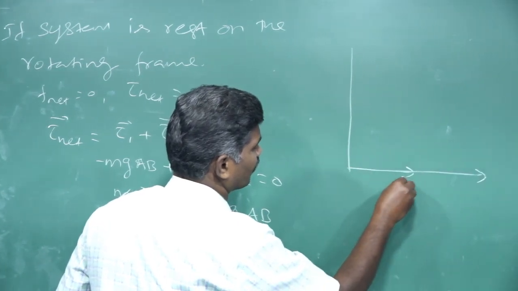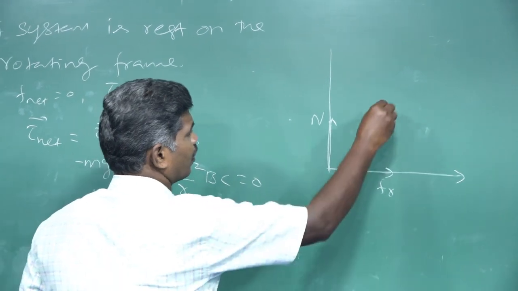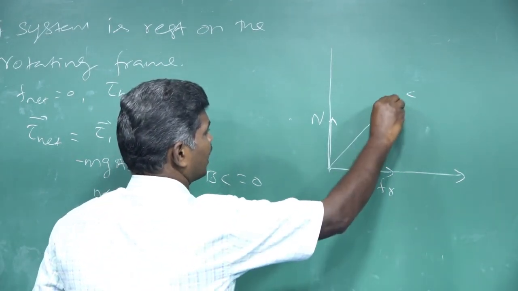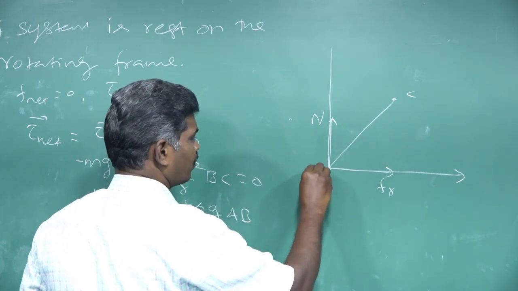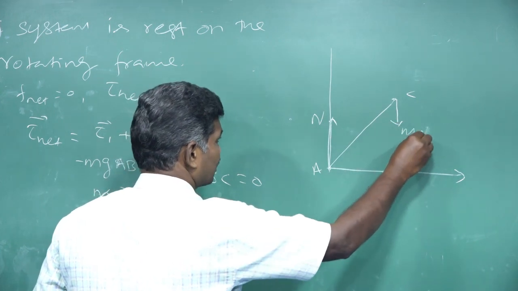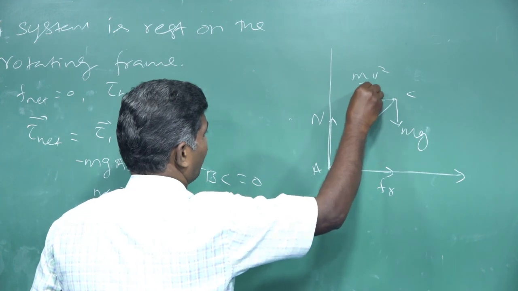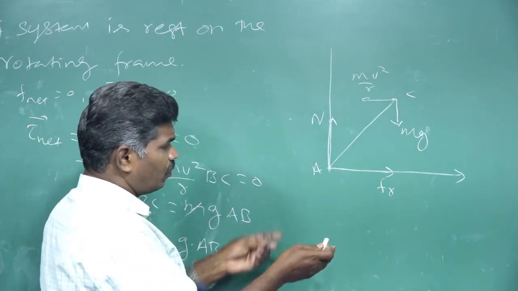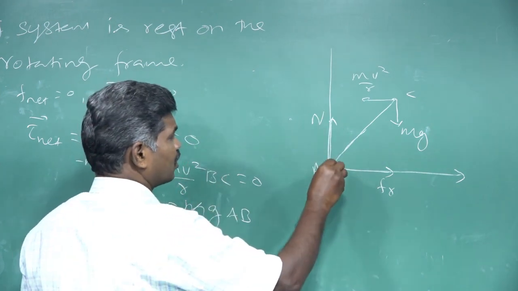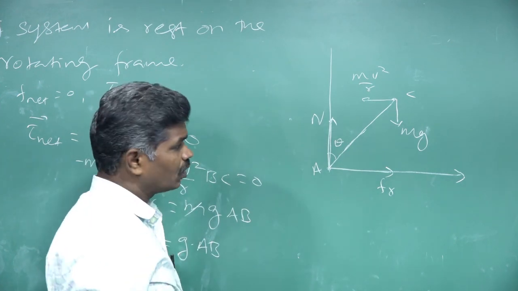In this direction, FR is acting, and here N is acting. C is the center of gravity point. The line joining, this point may be represented as A. Mg is acting in the downward direction, and the centrifugal force mv squared by r is acting in this direction. The system's bending direction is this, so the system makes an angle theta with the vertical axis.